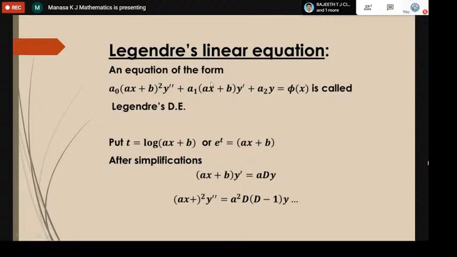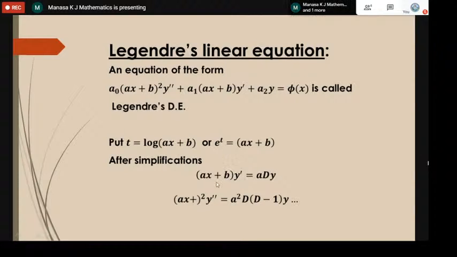And how to solve this? The solution to this Legendre differential equation is, here we put t equal to log of (ax plus b), where the base is e. If you take the antilog, it becomes ax plus b equal to e power t. This is the substitution. Remember, if this is the Legendre's differential equation, then we simplify to find the solution by substituting t as log of (ax plus b). Here if you have 2x plus 3, it is log of (2x plus 3), so e power t is 2x plus 3.